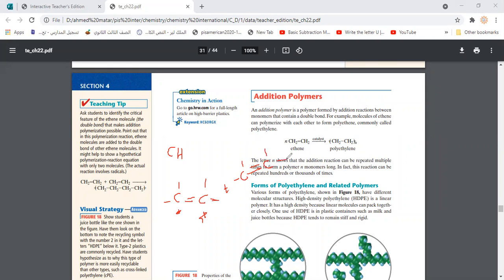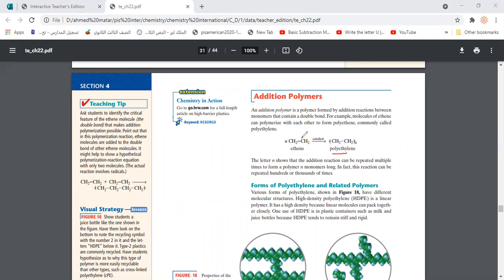So what would happen in that situation? In the presence of a catalyst, this bond is going to be broken. As this bond is broken, and this bond also is broken, they are going to attach to each other like this. So this bond is broken right now. Then we are going to have another unit here, so we can add another one and keep adding like this. So we are going to create a very long chain of hydrocarbon, so called polyethene.